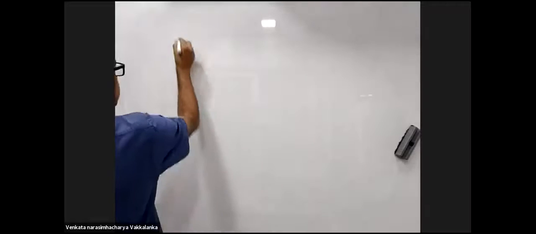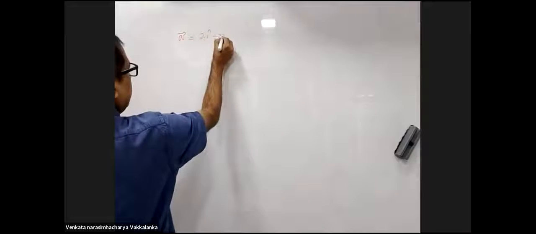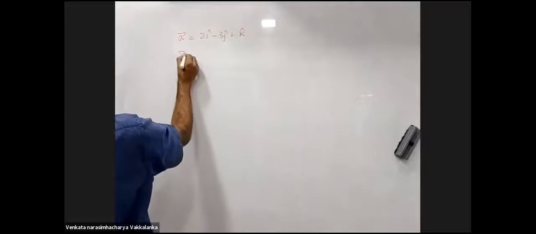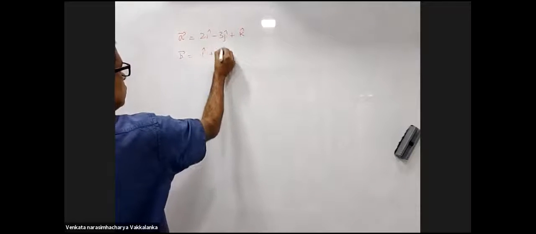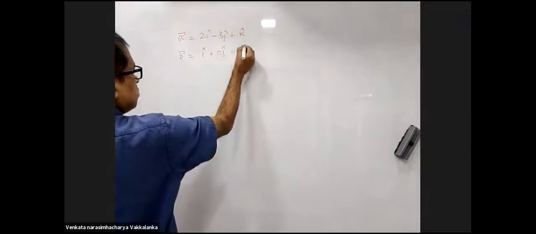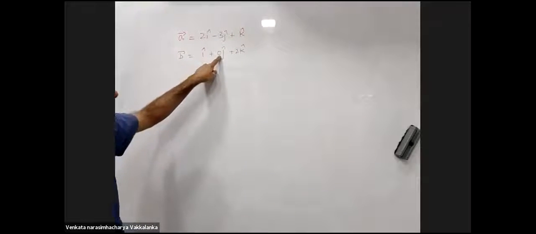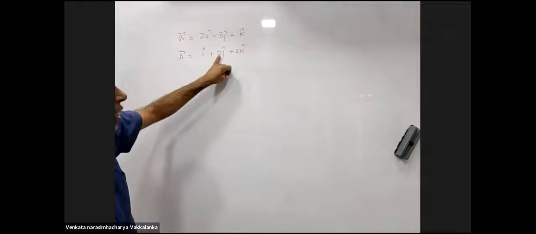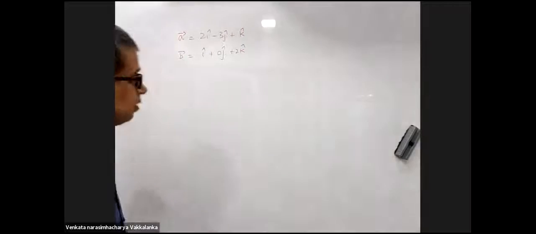Now have a look at this. I take a vector A, 2i cap minus 3j cap plus k cap. B is i cap plus 0j cap plus 2k cap. Generally, they will not give you this. You will have to write it on your own. They'll give it as i cap plus 2k cap. Then when there is no j cap, you'll have to write it as 0j cap.